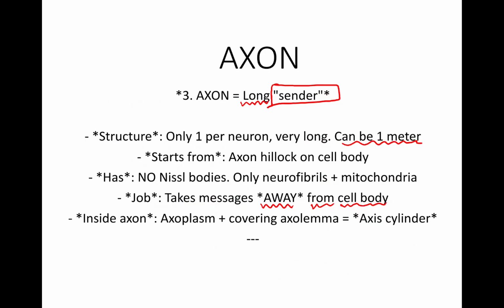Inside the axon, what does it contain? It contains axoplasm plus the covering axolemma. Together it is known as an axis cylinder.